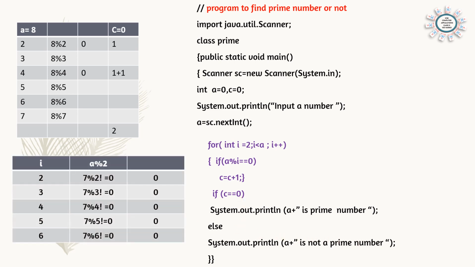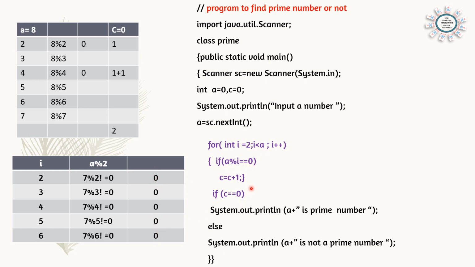One more example you take. For example, 7. If the number is 7, the loop will go from 2 to 6. 7 modulus 2, 7 modulus 3, 4, 5, 6. No factors are there. That means C will remain 0. We are counting the factors. For 7, no other factors other than 1 and the original number. Here no factors are there.